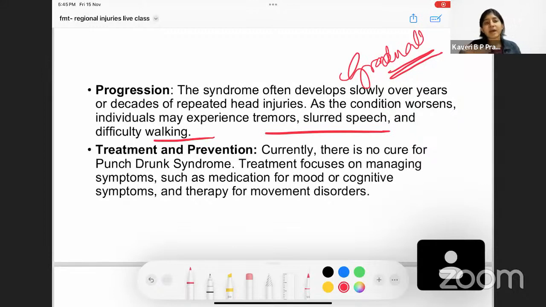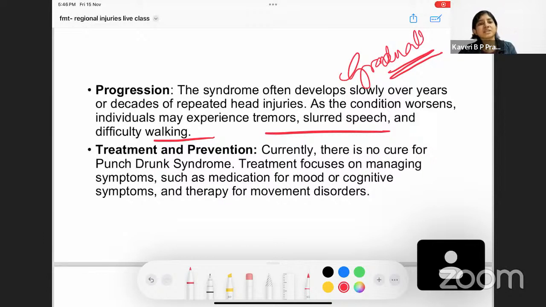A lot of people say that Parkinson's and similar conditions could develop in such people. For example, Muhammad Ali, who was a boxer, and others like him, in the later stages of their life, because they were under so much impact to the skull, there could be small micro hemorrhages and micro tears happening in the brain.